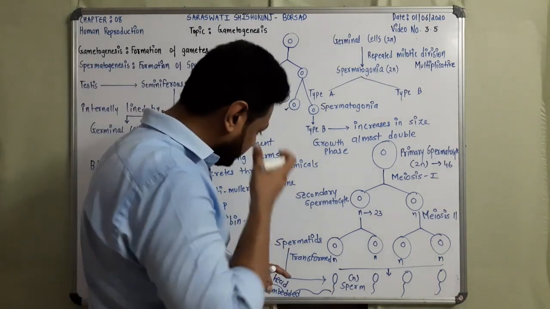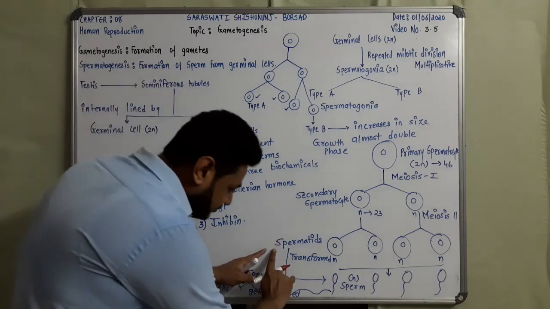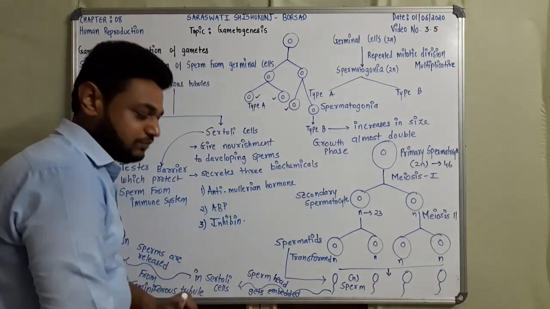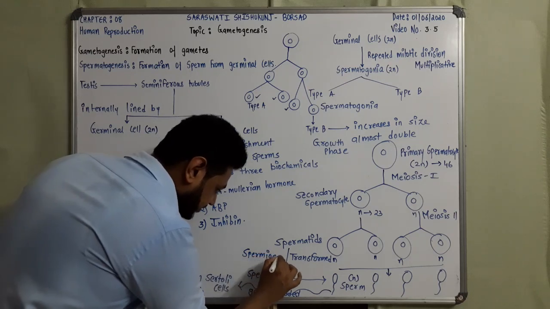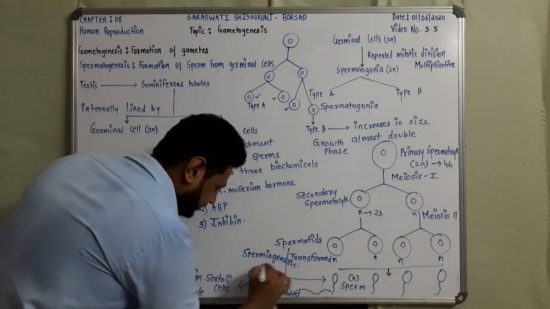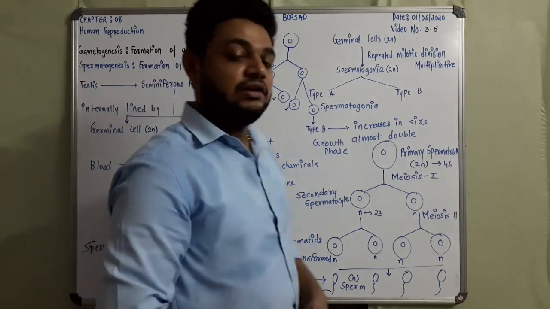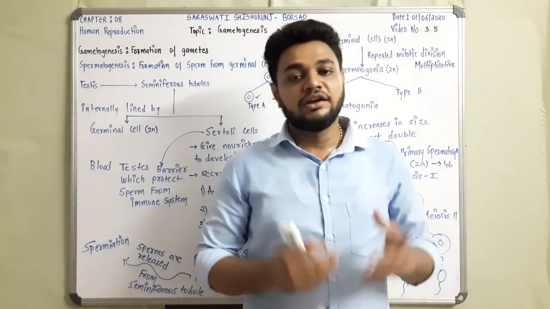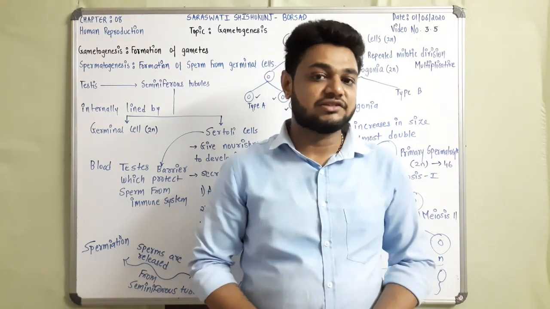Now, this entire part is spermatogenesis, but when spermatids get converted into sperm, it is referred to as spermiogenesis. So this is the formation of the sperm. Now we will see the role of hormones and the structure of the sperm.